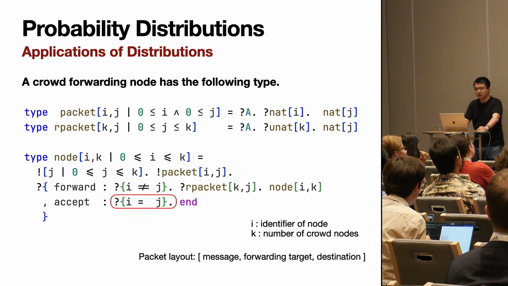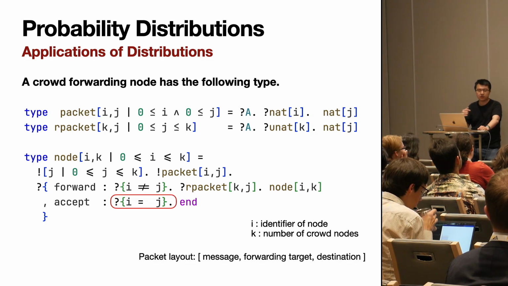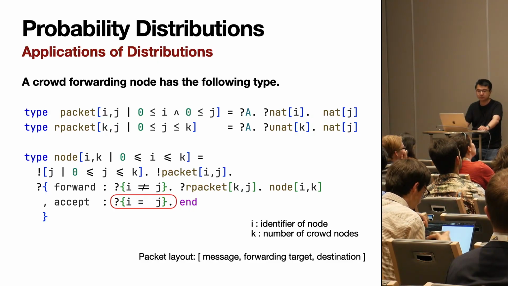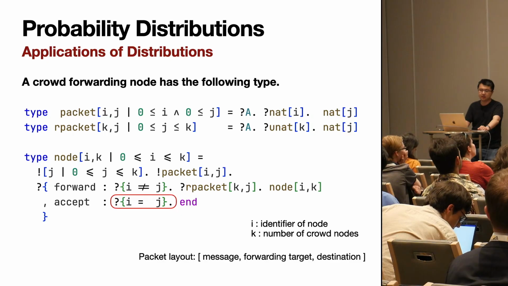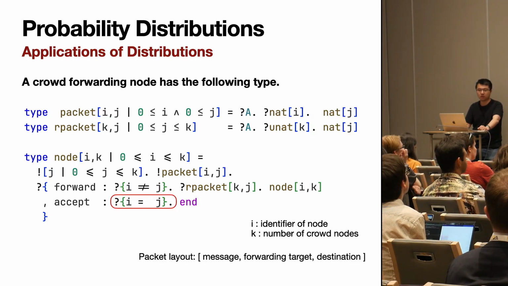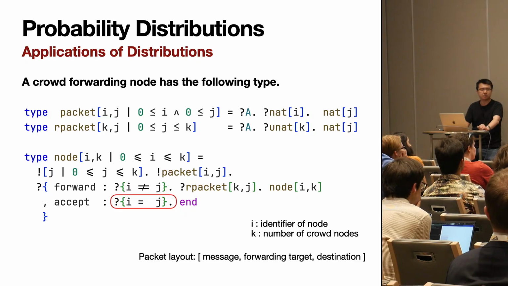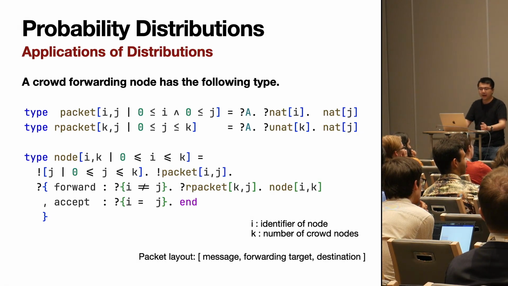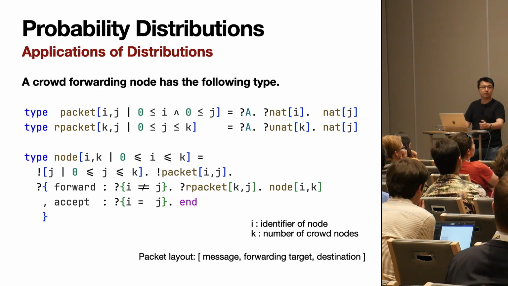And then depending on whether this packet is intended for our current node, it will either forward or accept in a provably sound way. So if it is intended for our current node, then we would accept and the protocol would end. Otherwise, if it's not provably destined for this current node, we will repackage it as a random packet and then repeat the protocol.